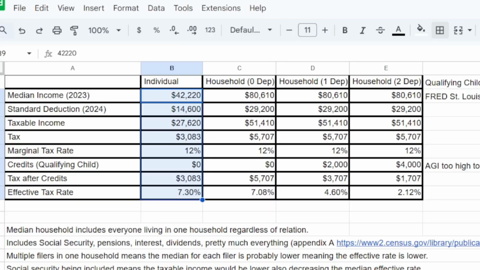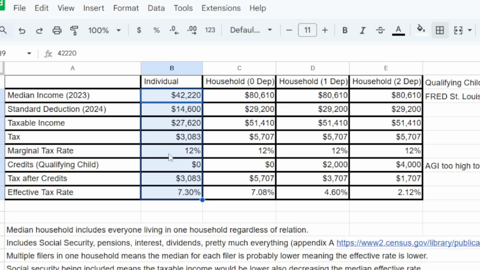The first thing I did was plug median income for 2023 into the 2024 tax form, since 2024 numbers probably won't be out until September, but I don't think they're going to change significantly. As you can see, for an individual, the median was $42,220. And once we figure in the standard deduction of $14,600, they have a taxable income of $27,620. Their tax is $3,083.